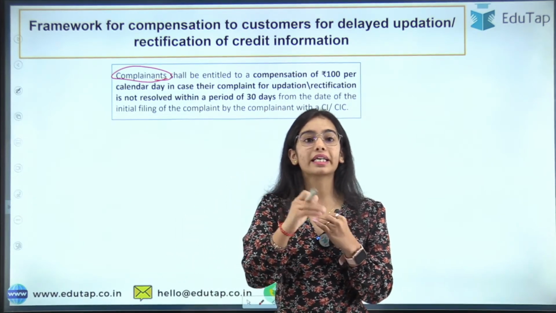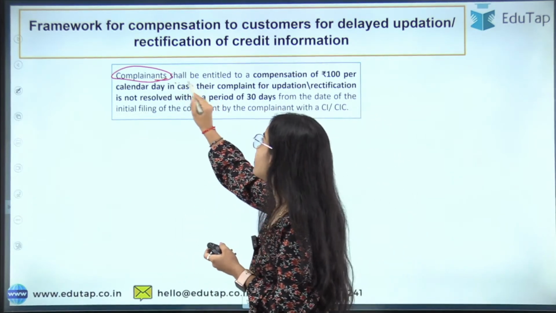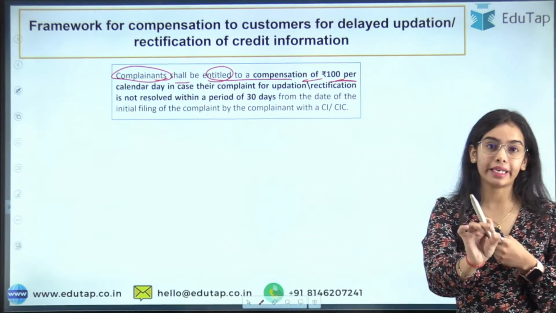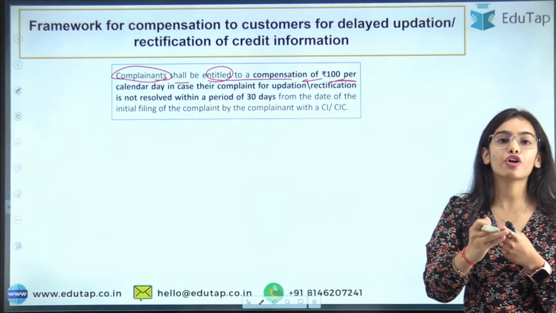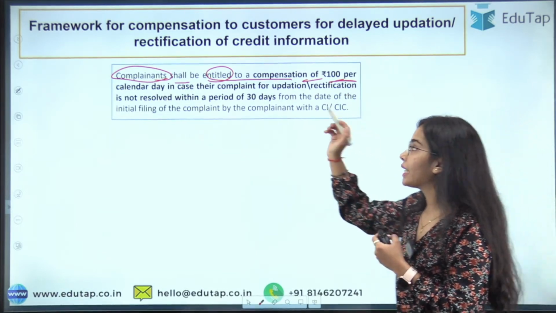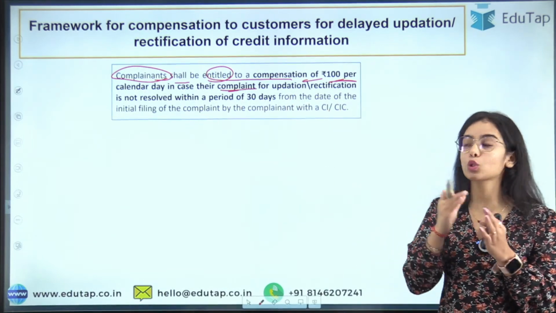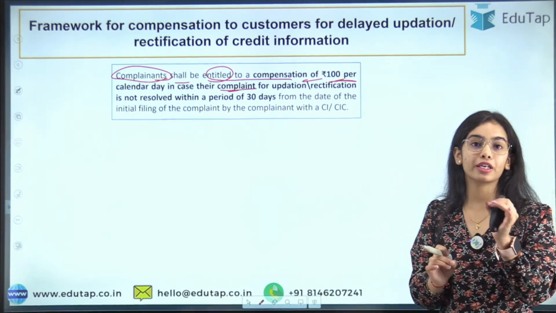They are the ones that are raising the complaint. They shall be entitled to a compensation of 100 rupees per day. So they will get the compensation of rupees 100 per day in case their complaint for the updation or the rectification has not been resolved within a period of 30 days.